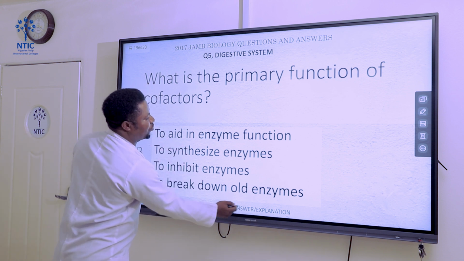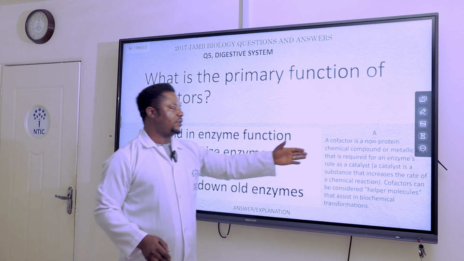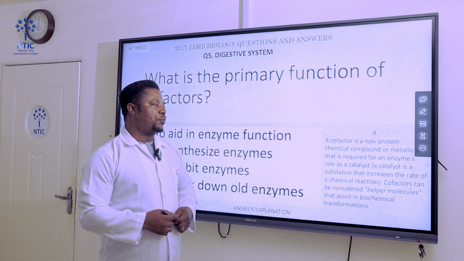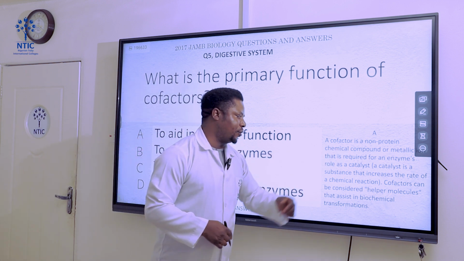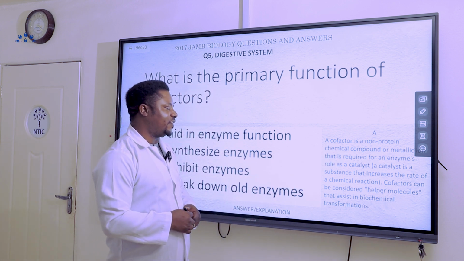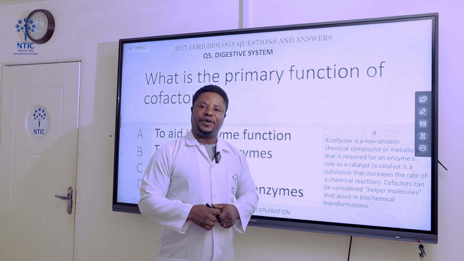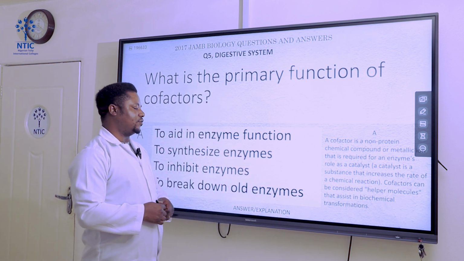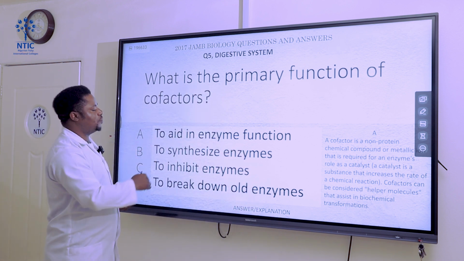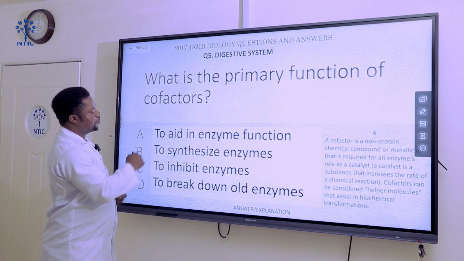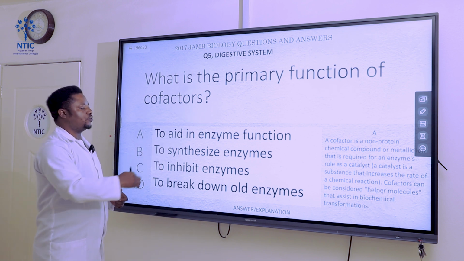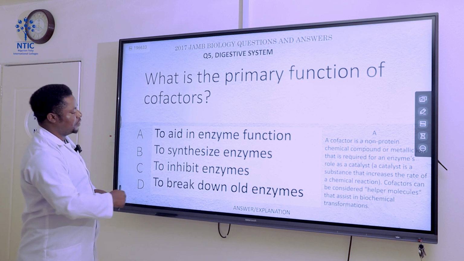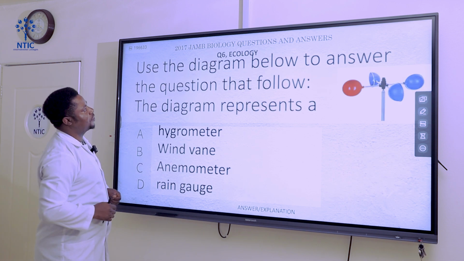Let's see the explanation we have for this. If you read there, we said a cofactor is a non-protein chemical compound or a metallic ion that is required for an enzyme to function very well as a catalyst. Okay, now the answer to this question is actually A. Okay, it aids in enzyme function. So the answer here is A. Let's go to the next question.